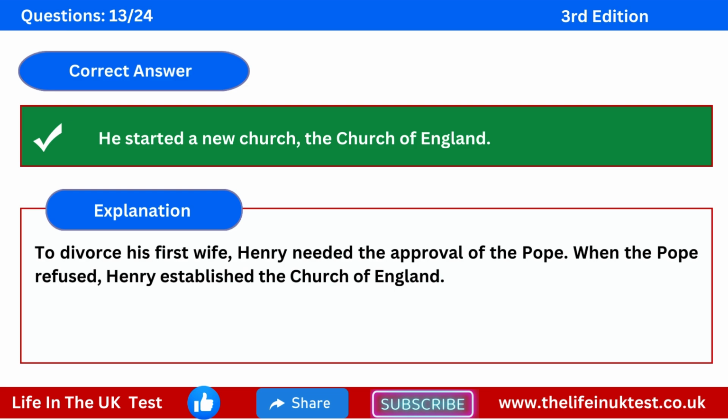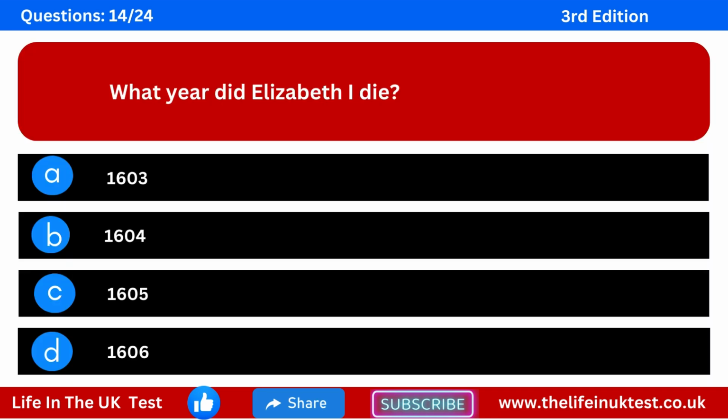The correct answer is, he started a new church, the Church of England. Explanation. To divorce his first wife, Henry needed the approval of the Pope. When the Pope refused, Henry established the Church of England. Question 14. What year did Elizabeth I die? Option A: 1603. Option B: 1604. Option C: 1605. Option D: 1606.